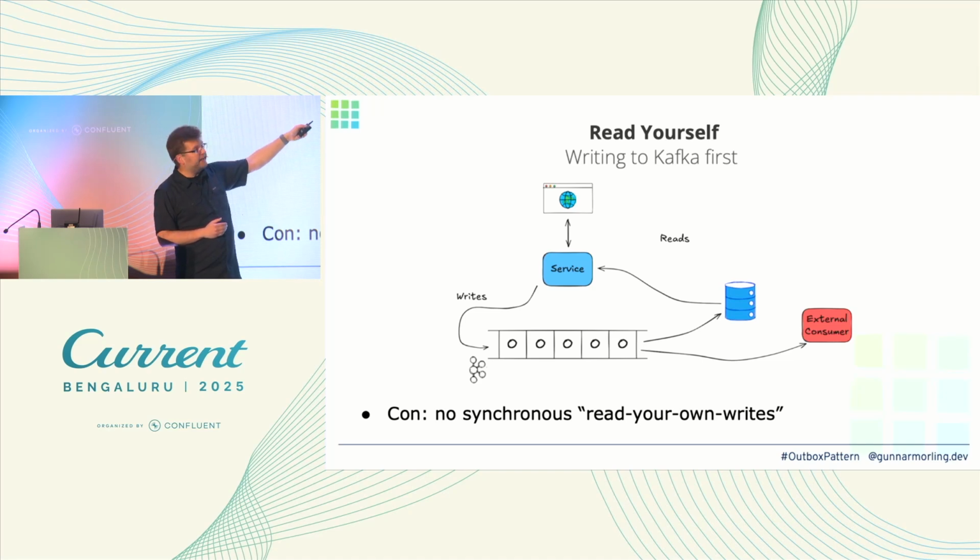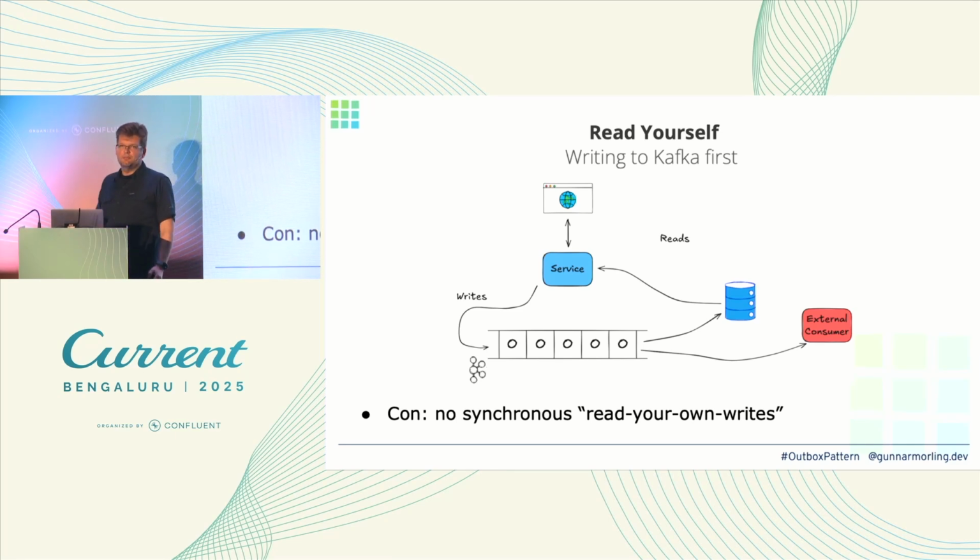But the next second, I go to my service and I query this database for all my purchase orders, and I might not see it there because, well, it's an asynchronous process. I just don't have any guarantees. And now this is a problem, right? So just think about it from the user's perspective.